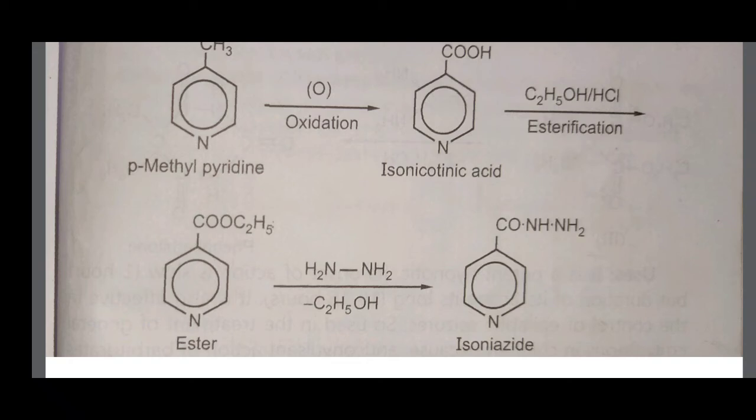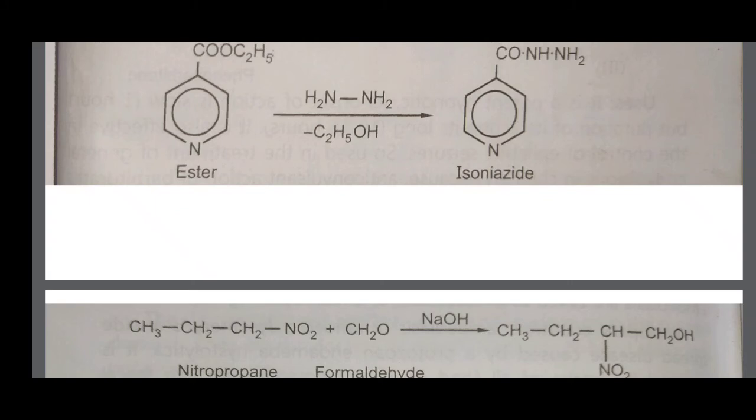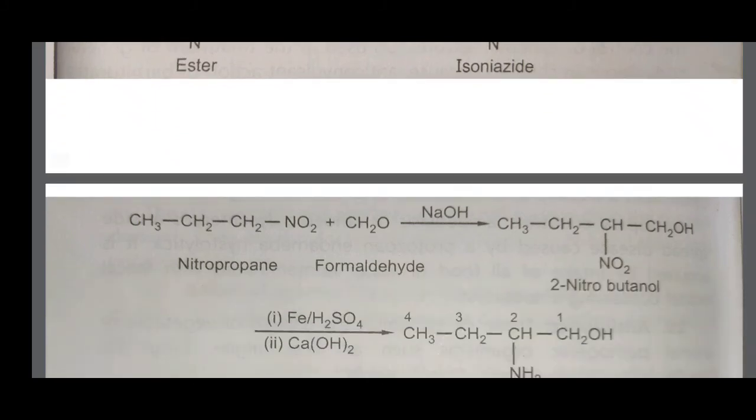The next anti-tubercular drug is ethambutol. Ethambutol is also used as an anti-tubercular drug. This drug is synthesized from nitropropane. Propane, a 3-membered carbon chain, with an NO2 group attached. Therefore the first compound is nitropropane. Then nitropropane reacts with formaldehyde. Here I am writing formaldehyde as CH2O.